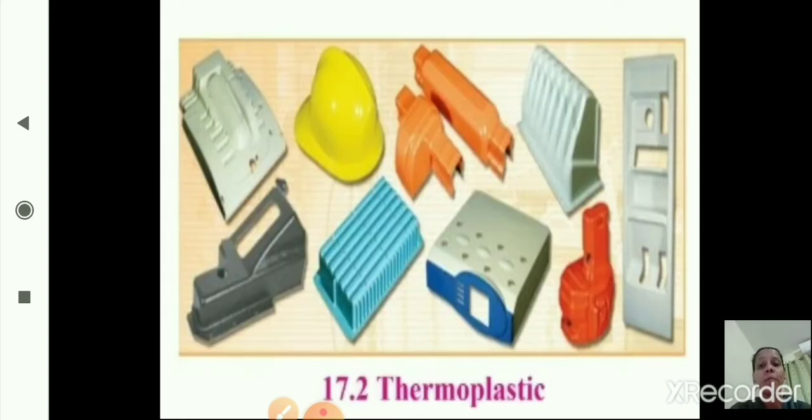Now in plastic also we have seen, depending on the effect of heat, there are two types of plastic: thermoplastic and thermosetting plastic. So this is the example of thermoplastic. Thermoplastic means the plastic on heating we can give any shape to that plastic. As you can see, these are different materials, and these are examples of thermoplastic.